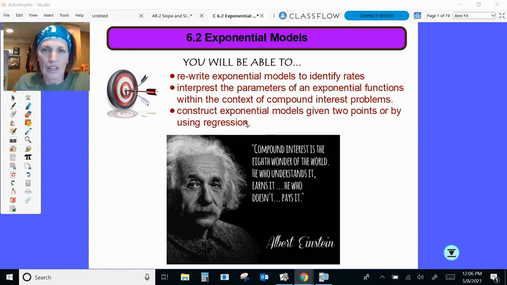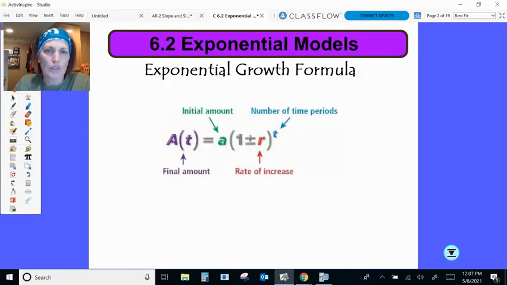So if you understand how interest works, you will end up earning it. If you don't, you will end up dearly paying for it. So we're going to take a look at compound interest today. So remember our exponential growth formula. We have our final amount, A, here, our initial amount here, and then our rate of increase here, which is our growth or decay factor, and our time periods up here in T, okay?